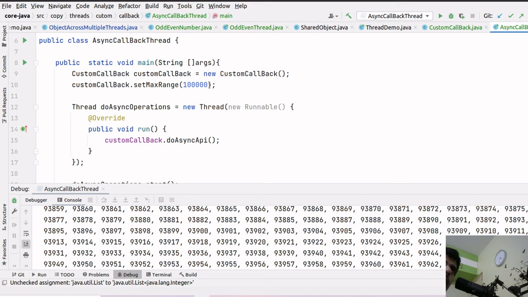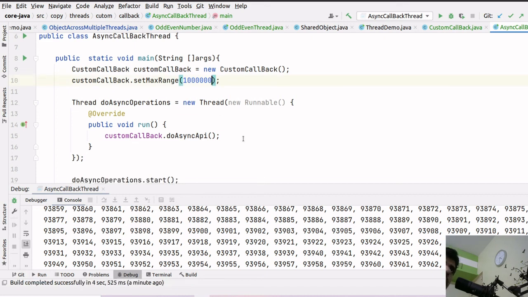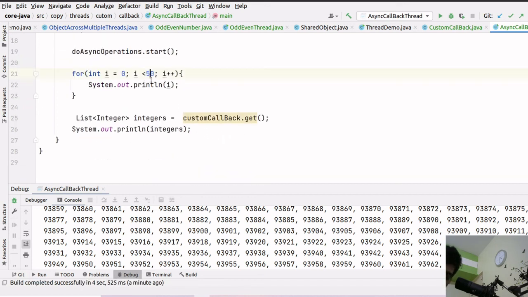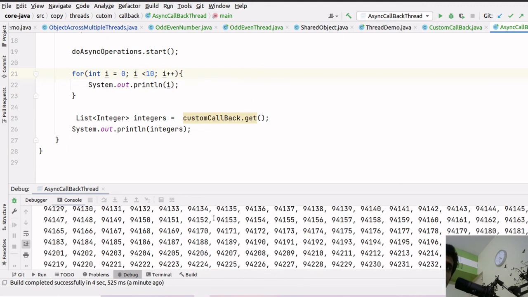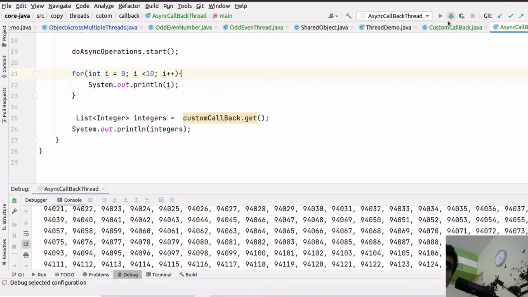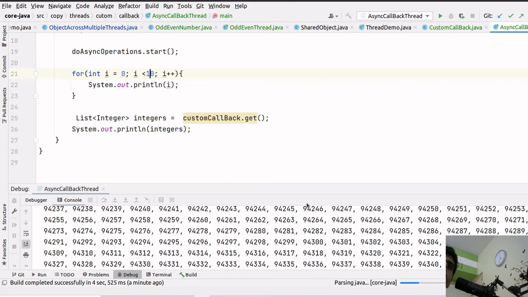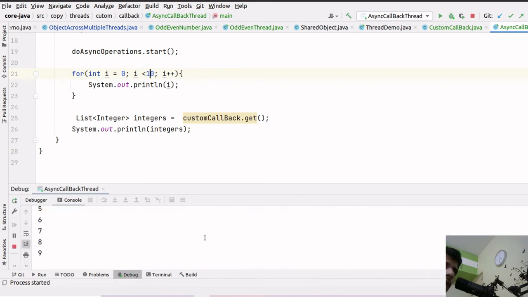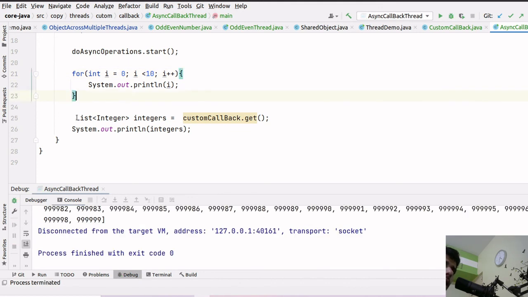And we can decrease it to, let's say, 10, and then we can see it. So let me rerun it. So yeah, it's clean. Now see 9, and then it will wait. So see, 9 printed here, and then it started waiting, and then it got the response.